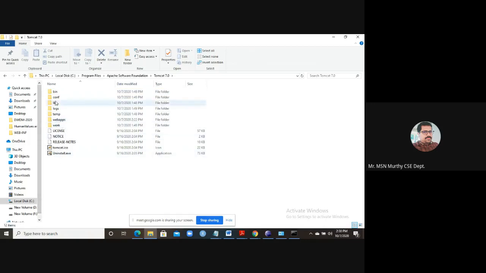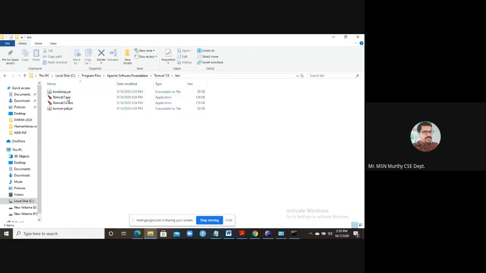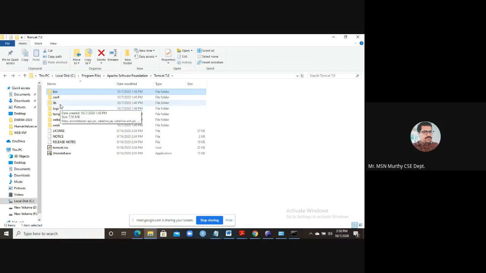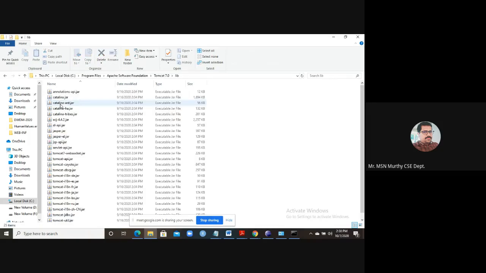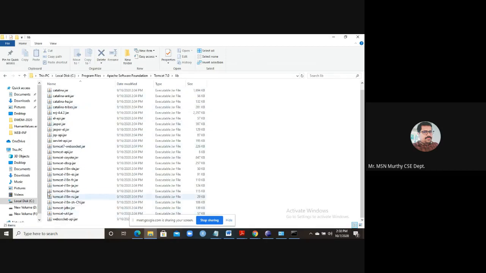There is a directory called bin, where all executable files are available. And there is a folder called lib. This lib folder contains all the library files, executable jar files. Out of these, an important file you have to remember is servlet-api.jar, the jar file we will use for the servlet application programming interface.